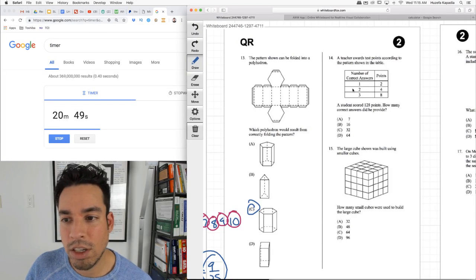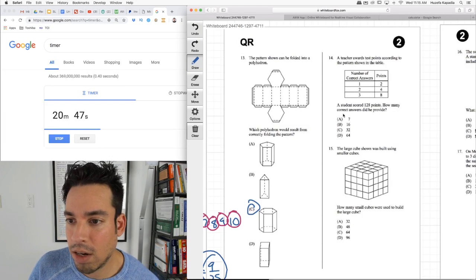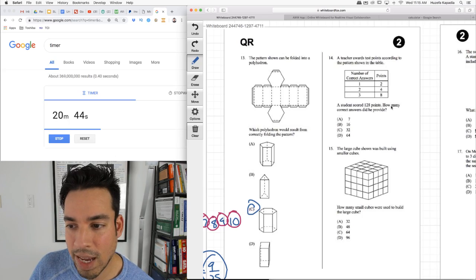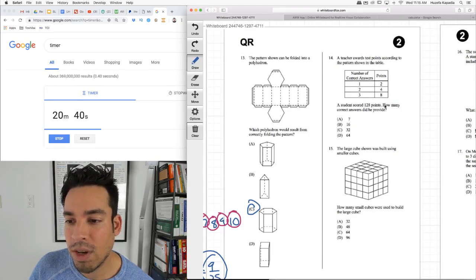A teacher awards test points according to the pattern in the table. A student scored 128 points. How many correct answers did he provide? Let's follow the pattern out. So 1 is 2, 2 is 4. Look, it's doubling every time.